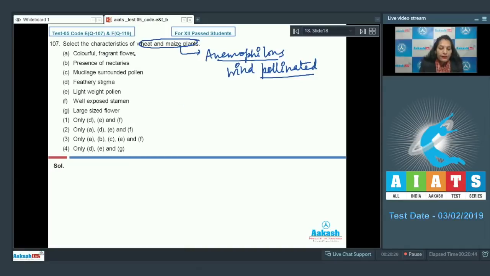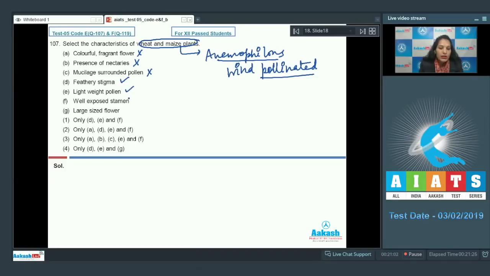A. Colorful fragrant flower. Colorful fragrant flowers are not required in wind pollinated plants. It is the requirement for the insect pollinated plant. So this is ruled out. Presence of nectaries in the flower, same for the insect pollinated. So this is ruled out. Mucilage surrounded pollen, no, it is required in the hydrophily or the water pollinated plant. Feathery stigma, yes, feathery stigma is required in the wind pollinated plants so that stigma can grasp more and more pollen grains.